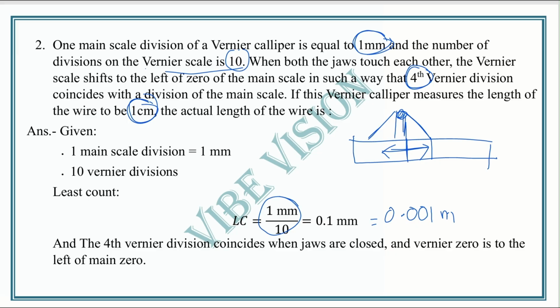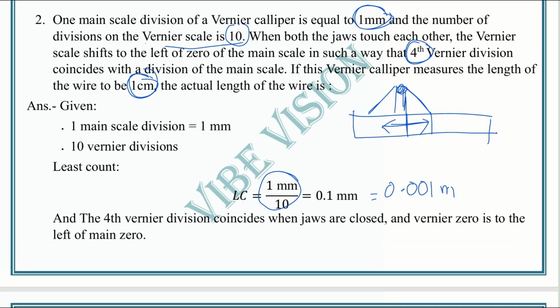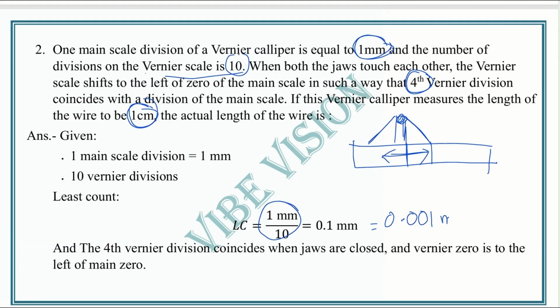And the fourth vernier, no, I think I got this. The right thing is 0.1 millimeter or 0.01 centimeter or 0.0001 meter. This is the least count of the vernier caliper. Now we have given that the fourth vernier division coincides when the jaws are closed with vernier 0.